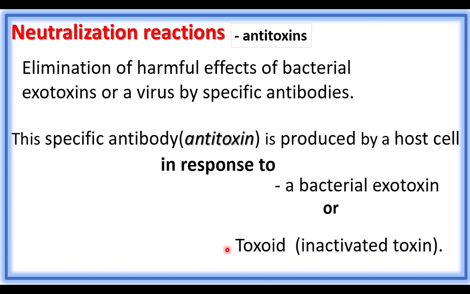The toxoid introduction during vaccination produces antitoxin by the host. So it develops immunity. So toxoid is a kind of vaccine. In the next part, we will discuss different kinds of vaccines.